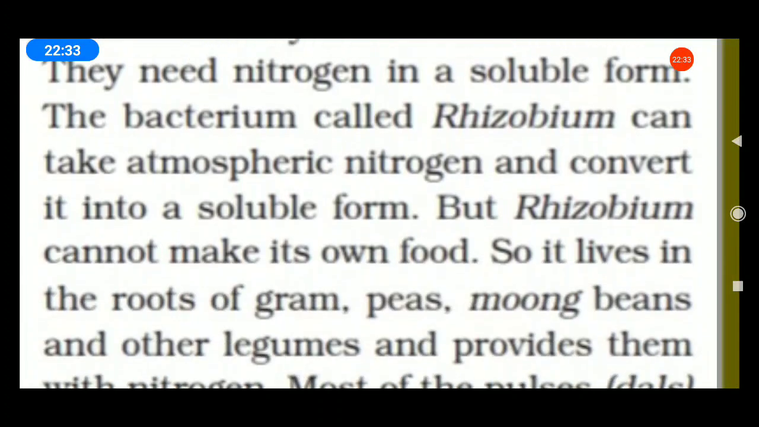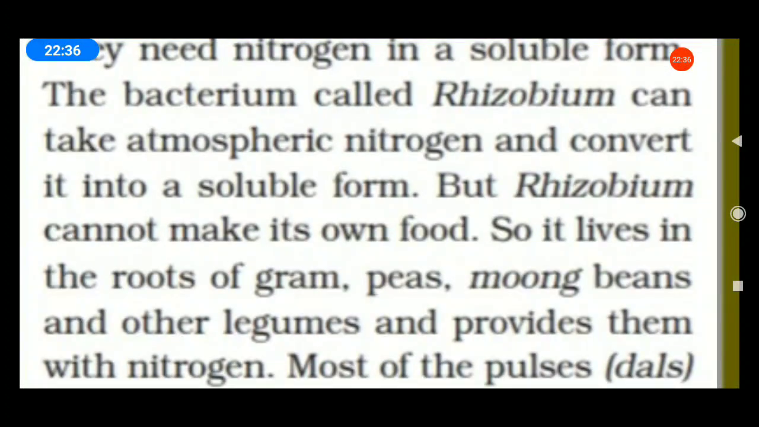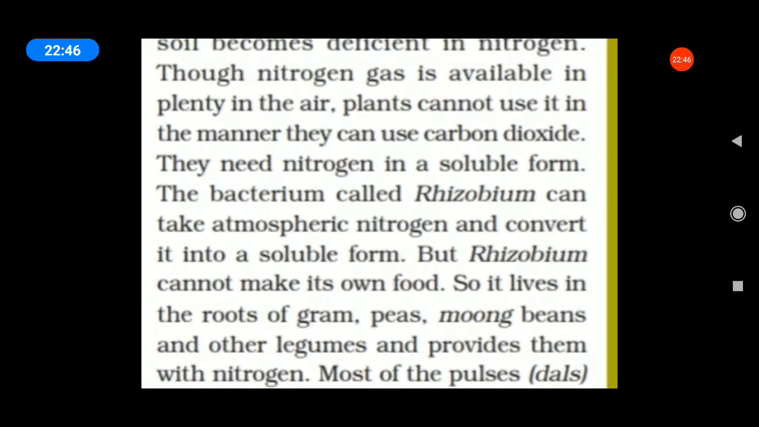So it lives in the roots of gram, peas, moong, beans and other legume plants, and provides them with nitrogen. Next, most pulses. All of you listen. Pulses means what? Dals are obtained from leguminous plants. Underline the word, students. Which ones are leguminous plants? Pulses.